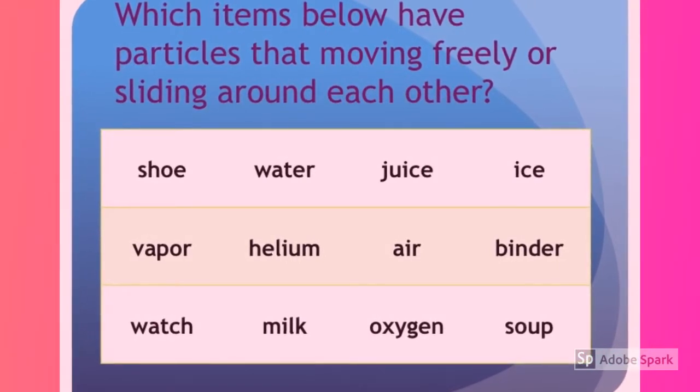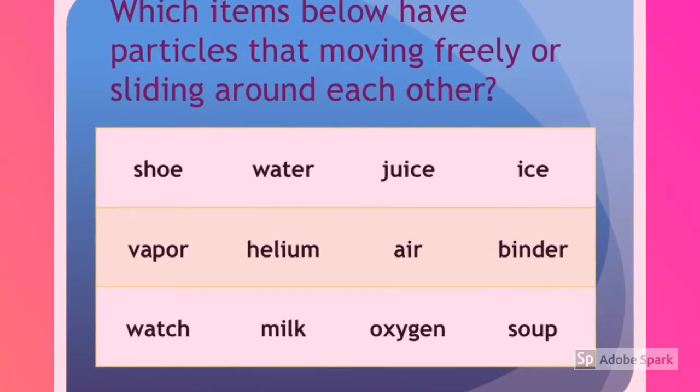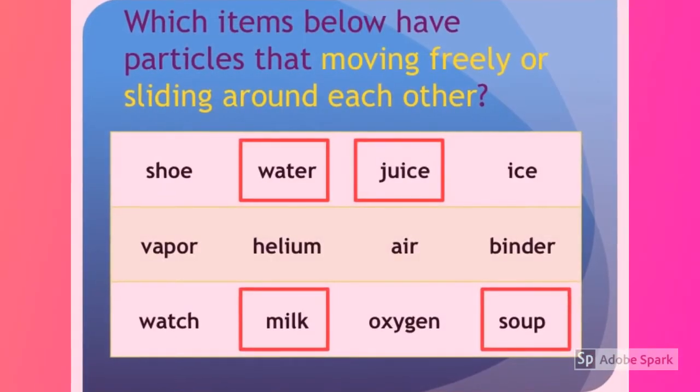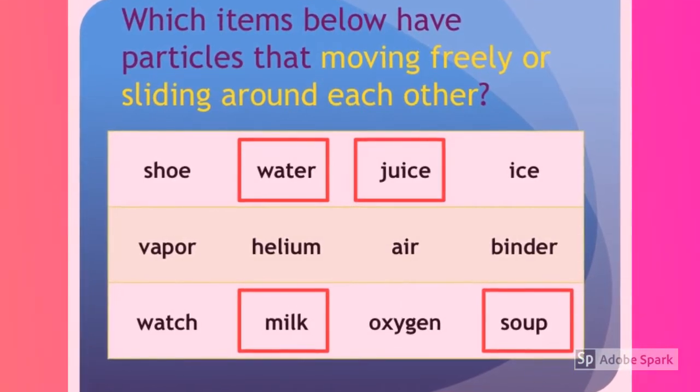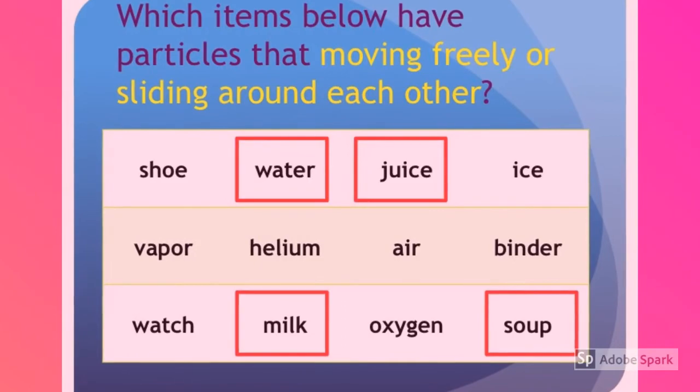Which items below have particles that are moving freely or sliding around each other? Moving freely or sliding around each other are liquids. Water, juice, milk, and soup are all liquids.